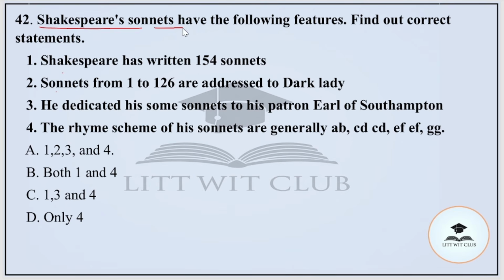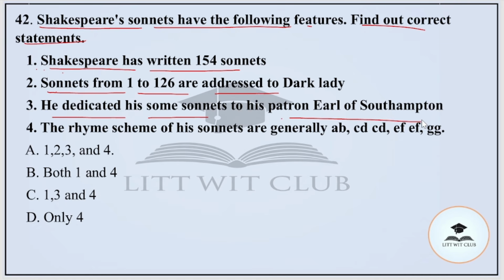Question number 42. Shakespeare's sonnets have the following features. We have to find out the correct statements. Point number 1, Shakespeare has written 154 sonnets. 2, sonnets from 1 to 126 are addressed to a dark lady. 3, he dedicated some sonnets to his patron, the Earl of Southampton. And 4, the rhyme scheme of the sonnets is generally A, B, A, B, C, D, C, D, E, F, E, F, G, G. So here the correct statements are option number C, that is 1, 3 and 4. 1, 3 and 4 are the correct statements about Shakespeare's sonnets.